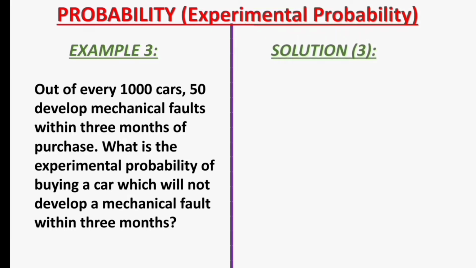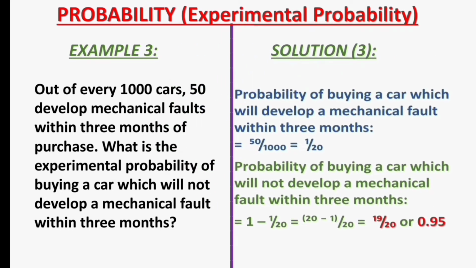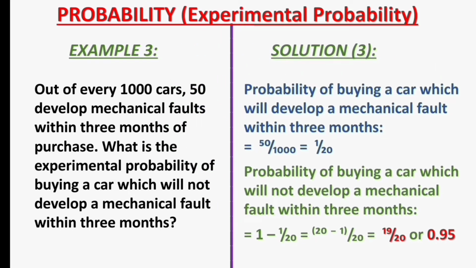Let's see the solution to example 3. The probability of buying a car which will develop a mechanical fault within 3 months is 50, representing the number of required outcomes, divided by 1000, representing the total number of possible outcomes. This will simplify to 1 over 20.